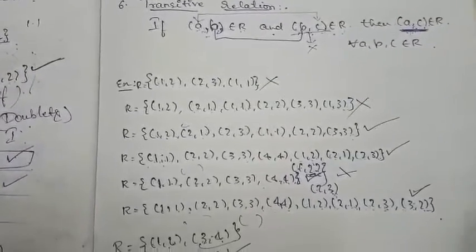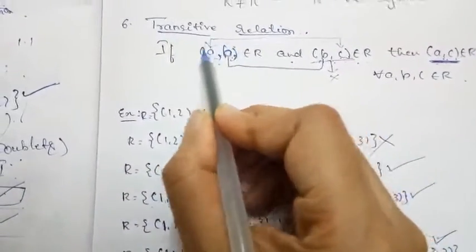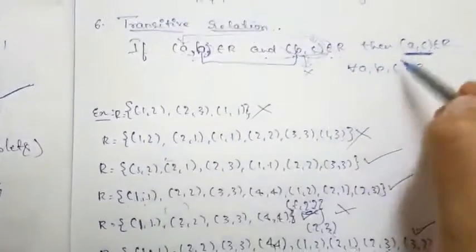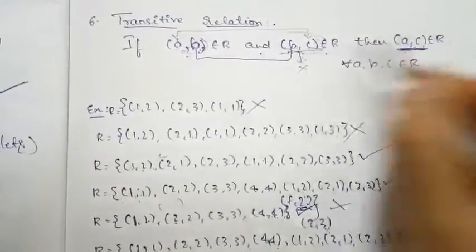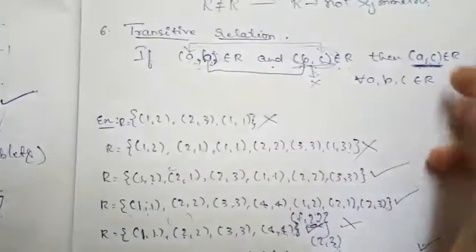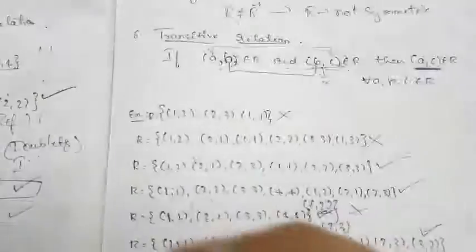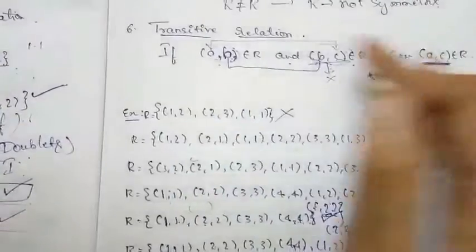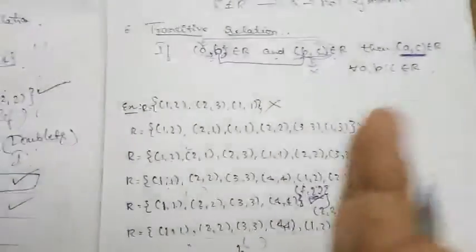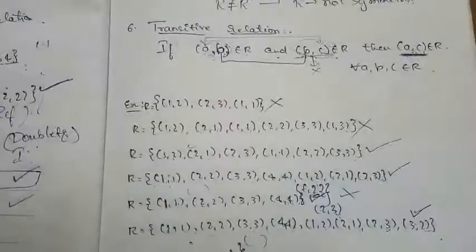If you didn't get it, go through this once again. The simple concept here is, if these two ordered pairs exist in the relation, that is, if A comma B and B comma C belong to the relation R, then the ordered pair A comma C should also belong to that relation. So you need to check this condition for each and every ordered pair, whether it is satisfied or not. That's all. This is what transitive is saying.